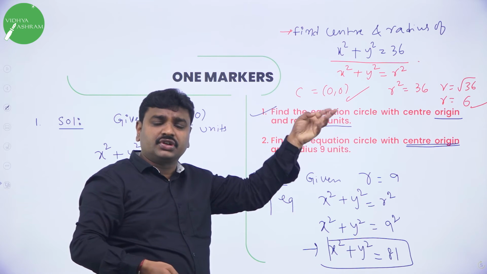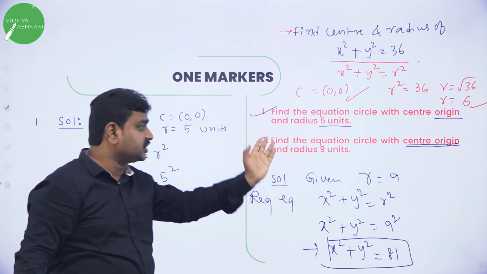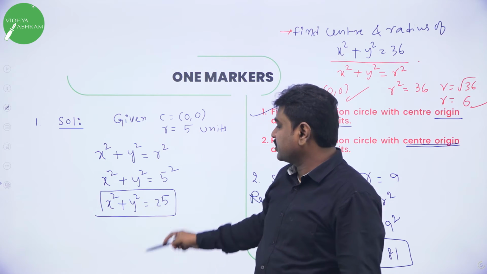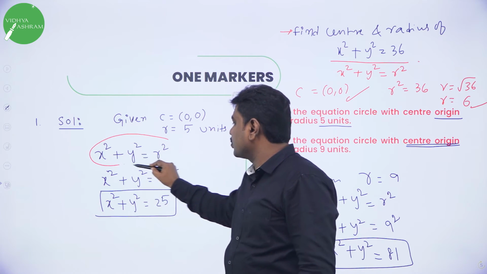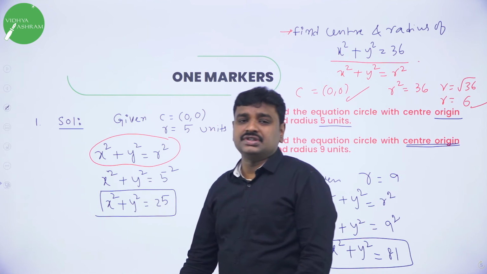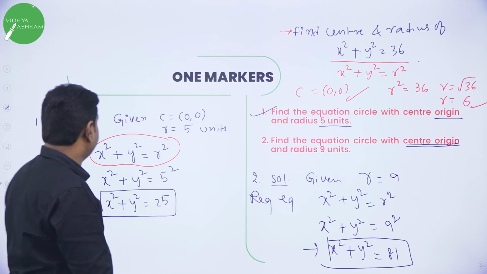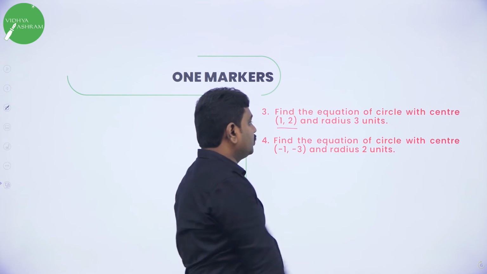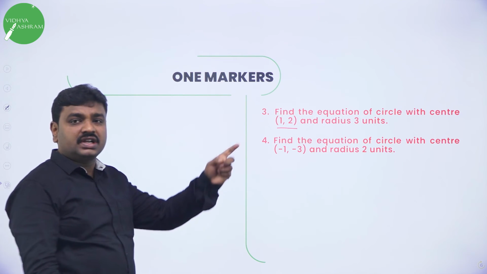This is the other type. They will give the circle equation, and you should find center and radius. And in the first type, they will ask you to find the equation of circle with center origin and radius r. What is that equation? x square plus y square is equal to r square. r is the radius and origin is the center. Next, they want the equation of circle, but the center is not origin. What is the center they gave? 1, 2. And radius also given.